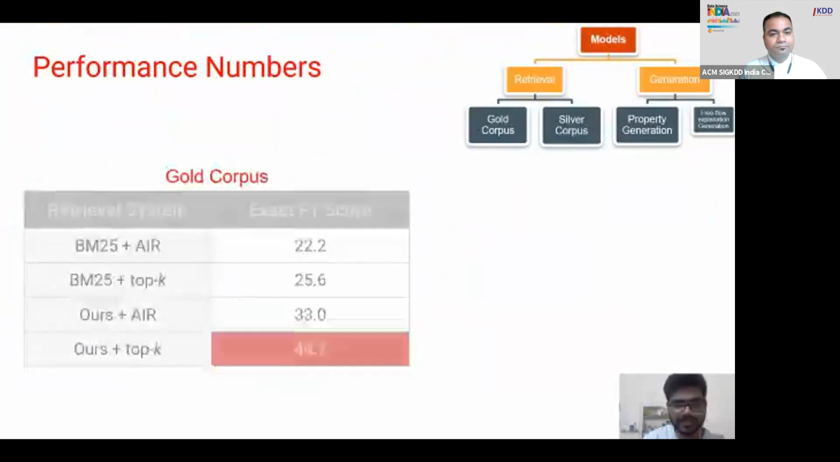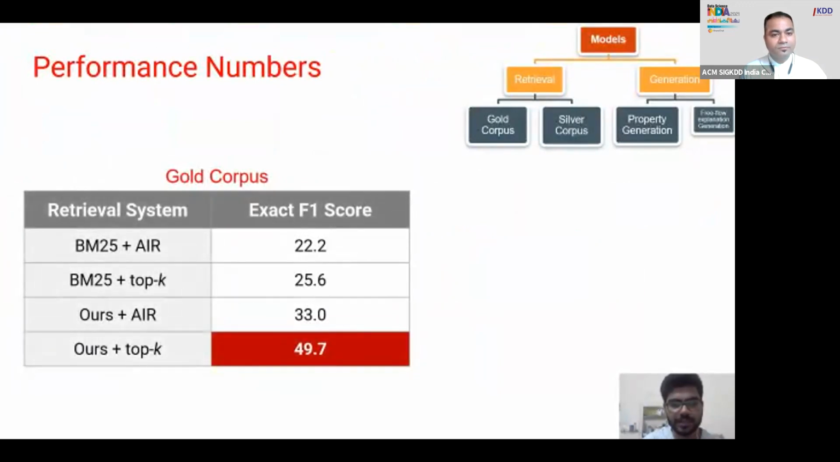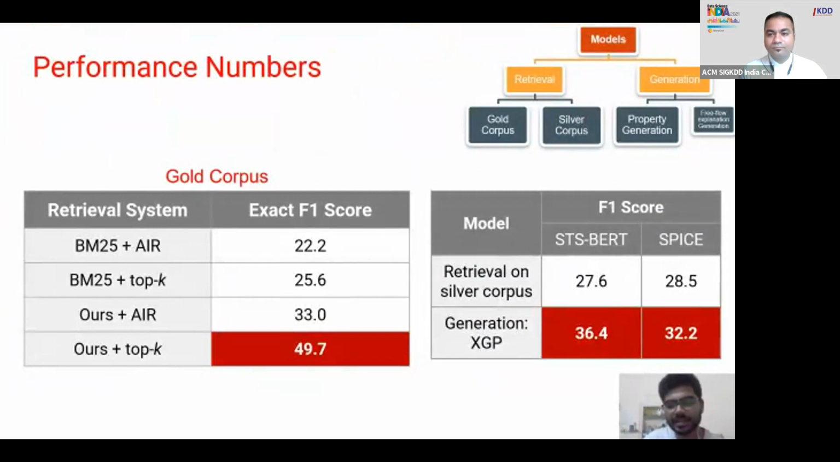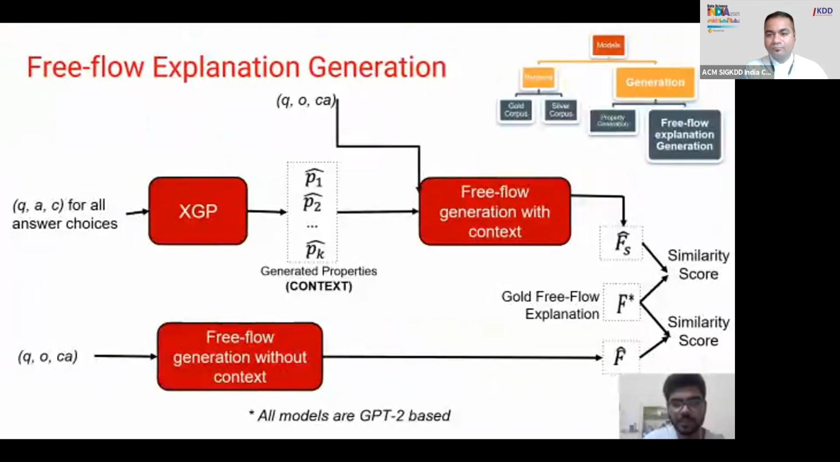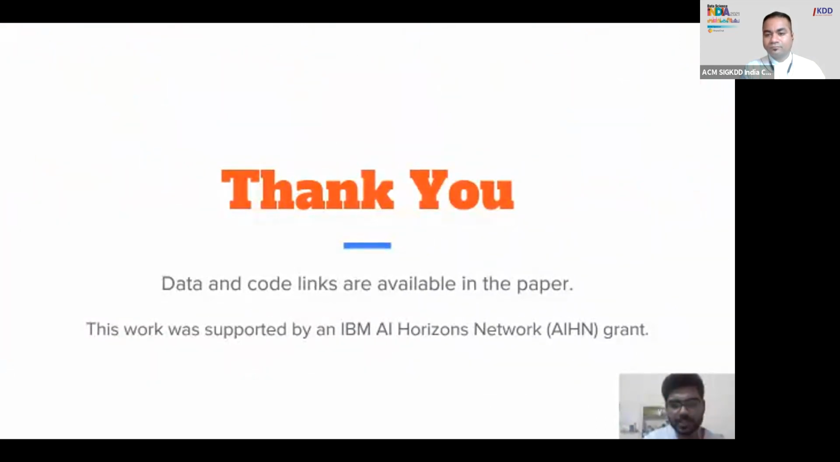Here are some numbers in which retrieval over gold corpus, we beat the baseline BM25 by a margin of 100%, and they are the numbers for retrieval on silver corpus and our generation XGP model as well. We also have a free flow explanation generation model. Details can be looked out in our paper. So our data and code links are also available in the paper.